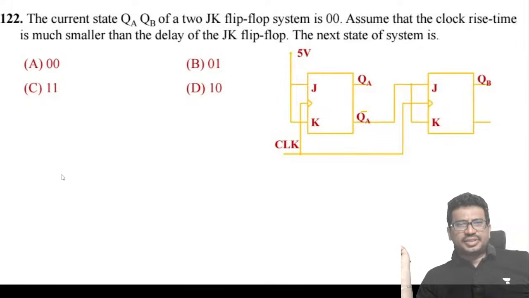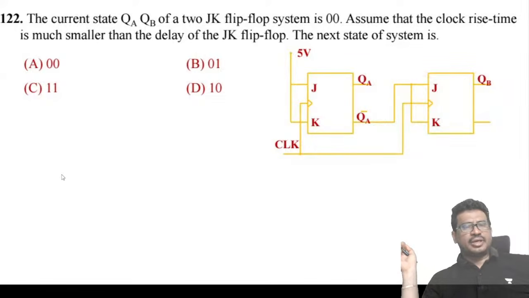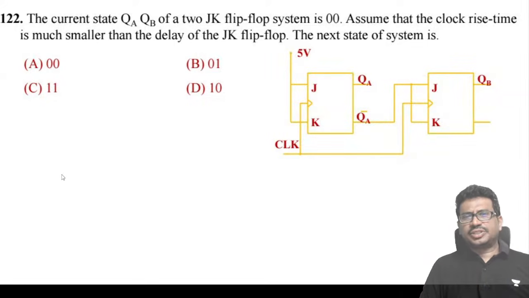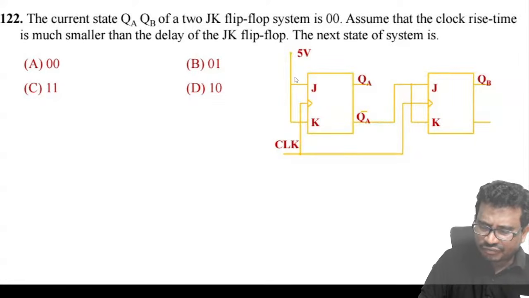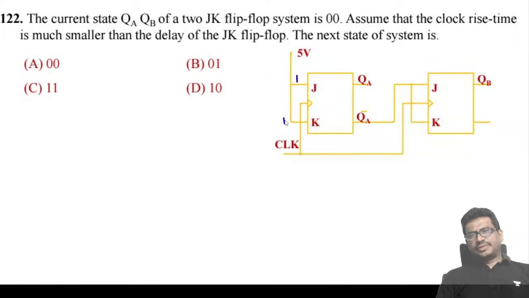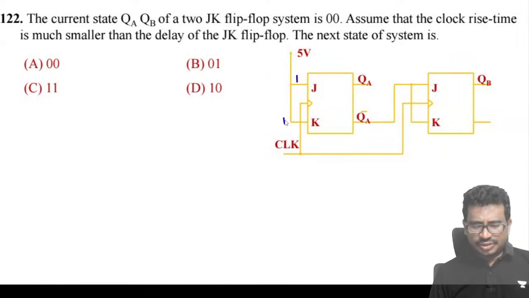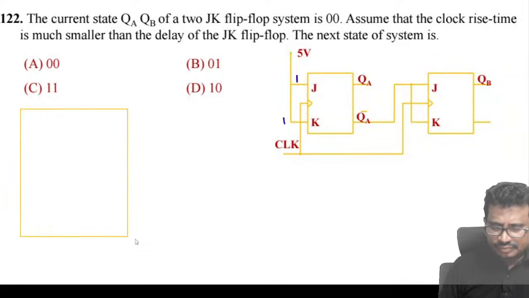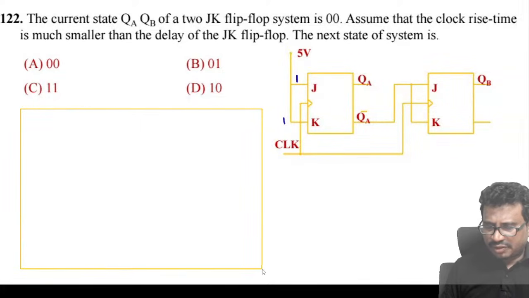Next, the current state QA QB of a 2 JK flip-flop system is given as 1 1. Assume that the clock rise time is much smaller than the delay of the JK flip-flop. The next state of the system is? Here 5 volts means 1 1 is given, J value 1, K value 1. This is a synchronous counter. For a synchronous counter we need to form a table. What's the table form you can see?